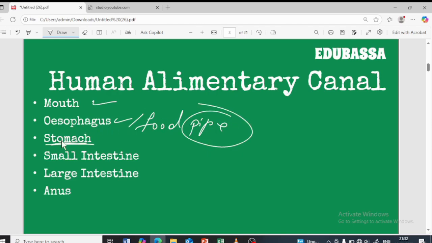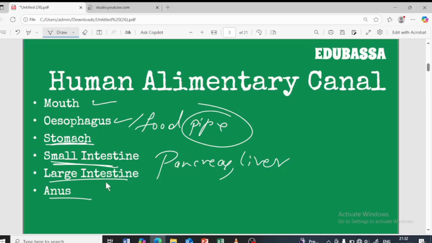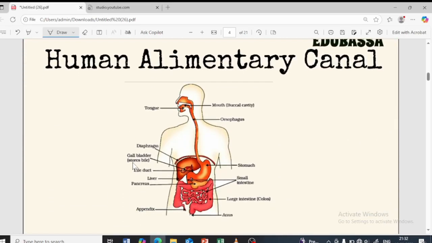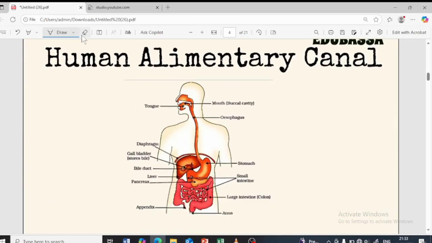The next part is the stomach. After the stomach comes the small intestine, and there are some more parts which help along with the small intestine, which are basically the pancreas as well as the liver. Next to the small intestine is the large intestine, and at the end it is the anus. So in this video we are going to learn about all of this in detail. So this is the human alimentary canal.